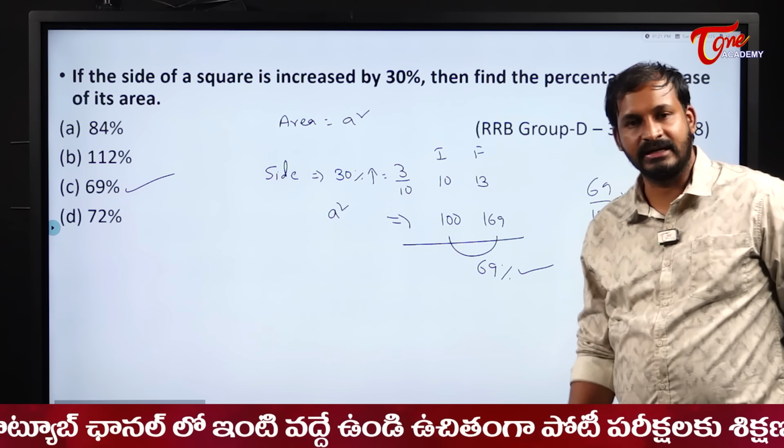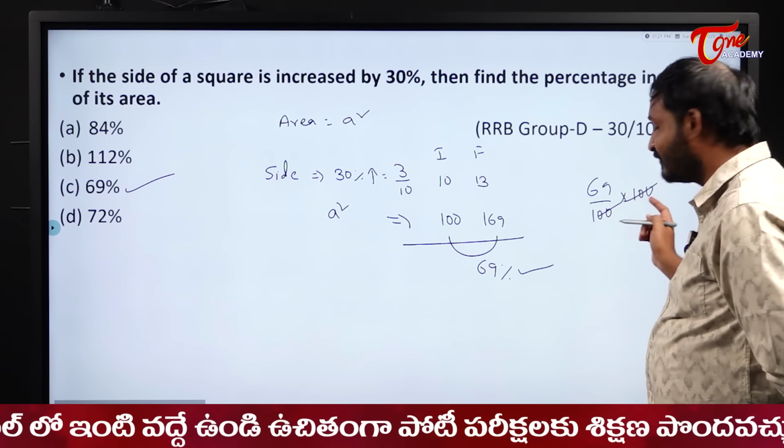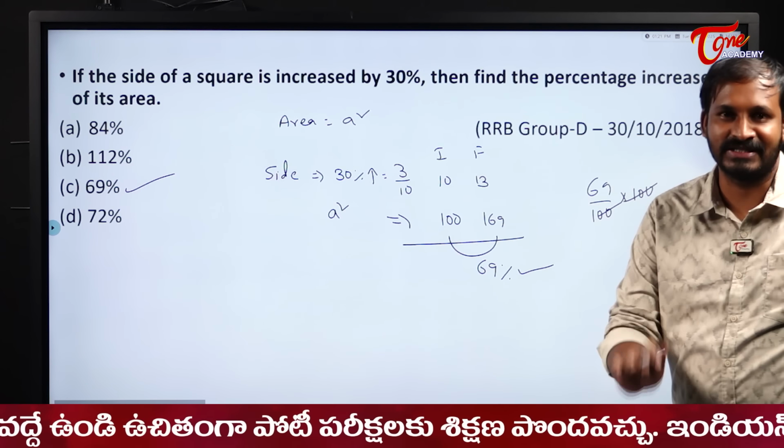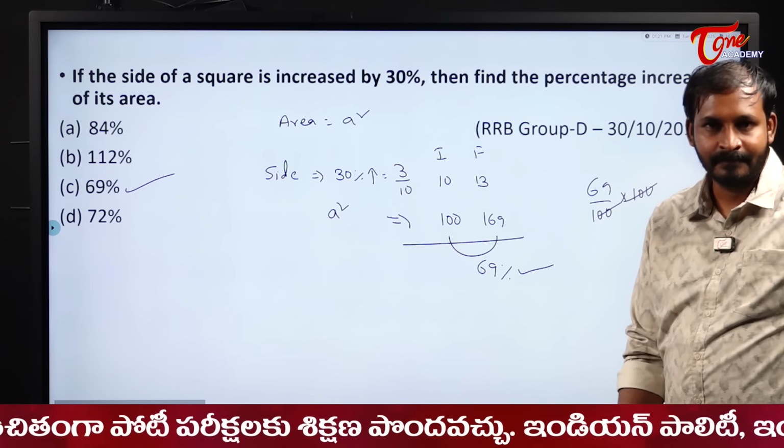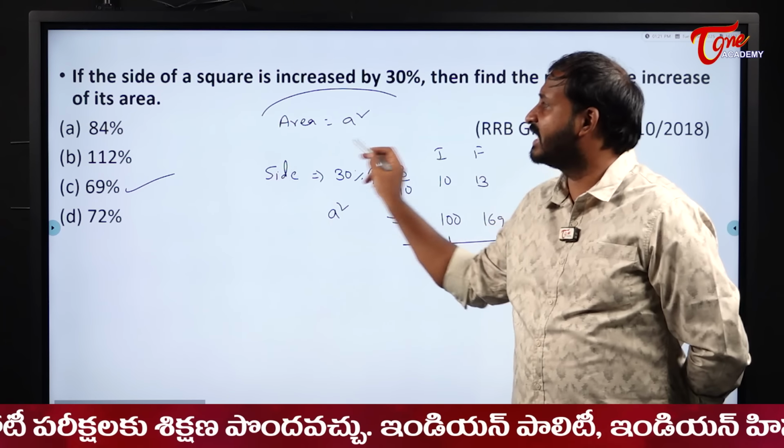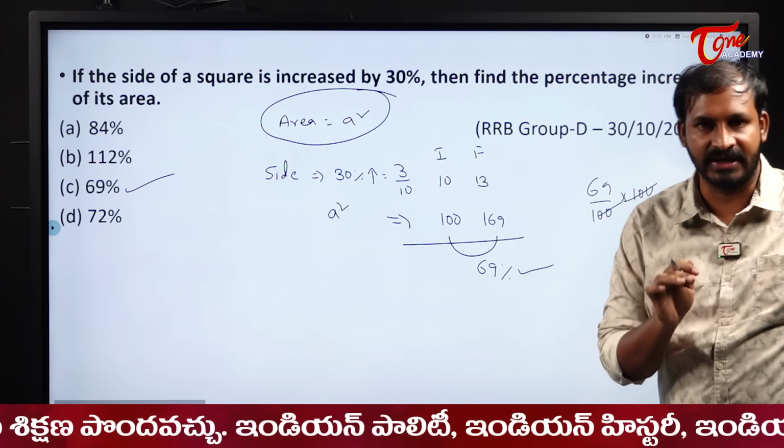That is the reason I directly wrote 69. Sorry, 69 by 100 into 100, it is 69. So directly it becomes 69% only. Okay. So these mensuration and percentage related questions are very, very important.